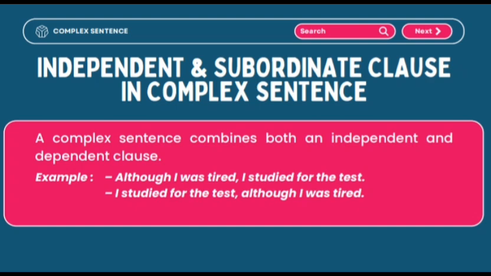In the first sentence, although I was tired consists of conjunction, subject plus verb, and the sentence I studied for the test consists of subject plus verb. In the second sentence, I studied for the test consists of subject plus verb as the main clause, and although I was tired consists of conjunction, subject plus verb.